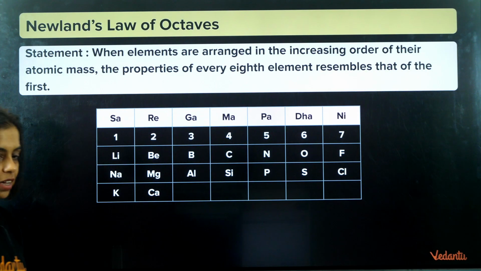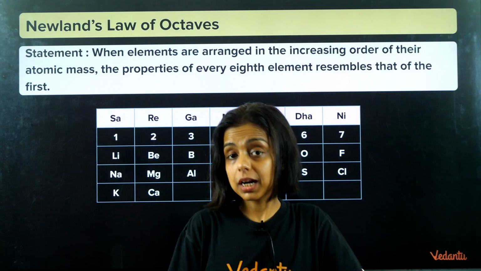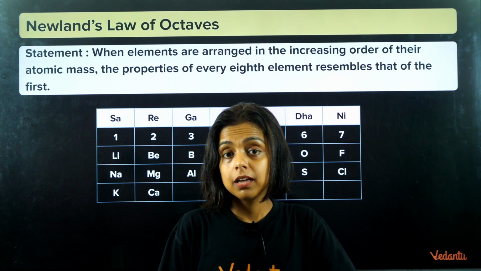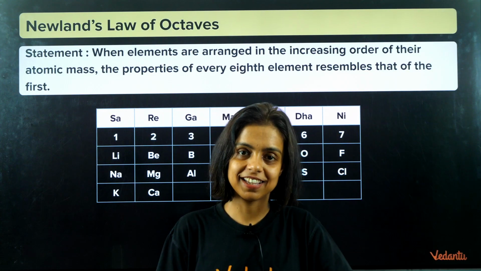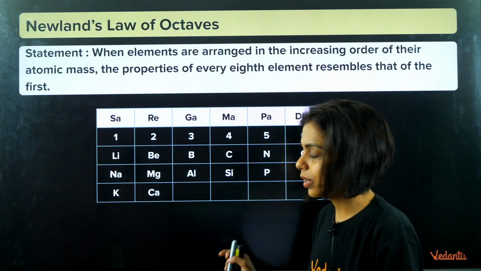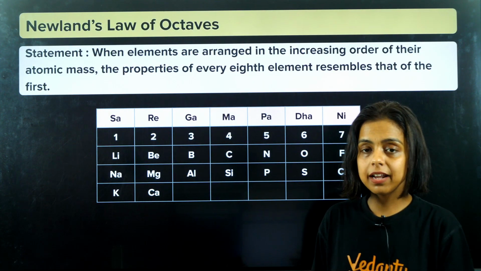Then potassium, right? This was indeed a good arrangement, but Newlands could not arrange the heavy elements according to this Sa Re Ga Ma Pa Dha Ni Sa pattern. Till calcium he was able to arrange the elements, but beyond that the arrangement failed.